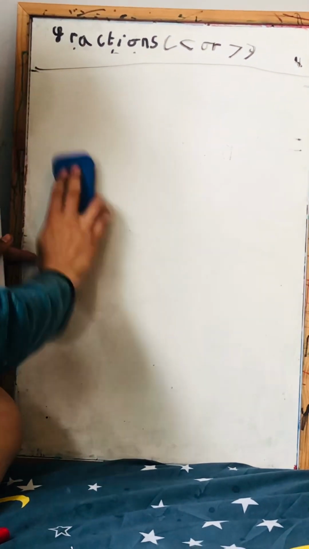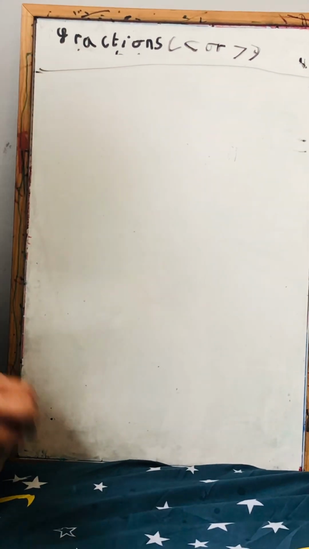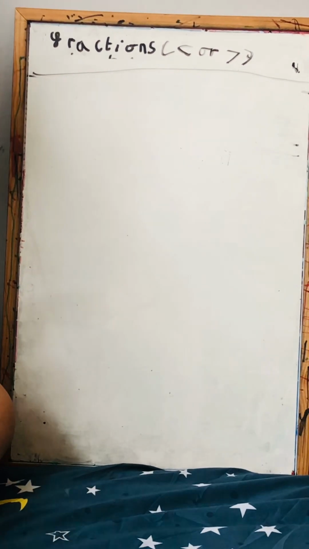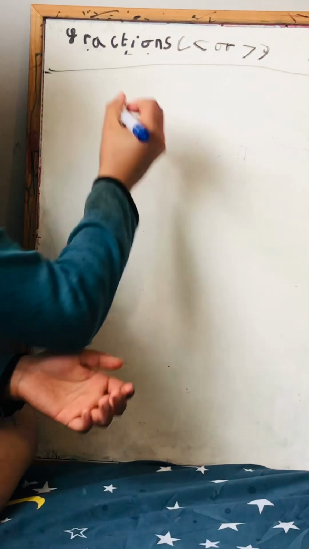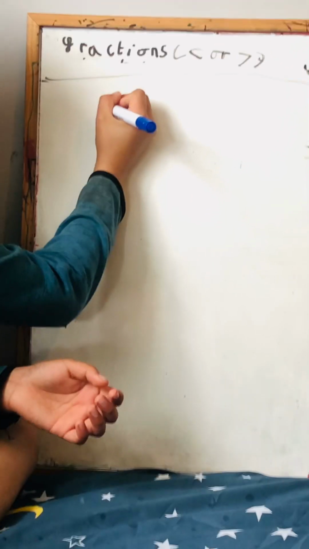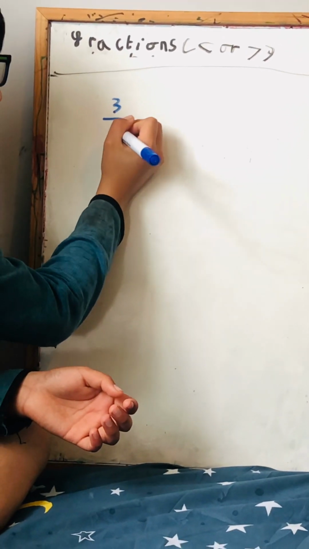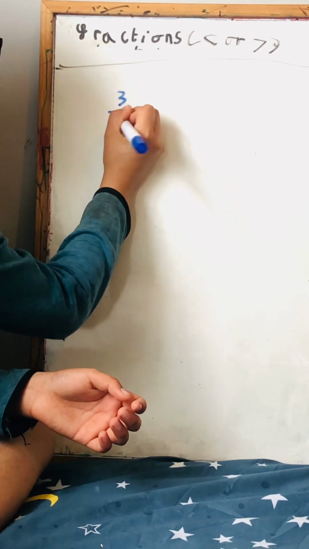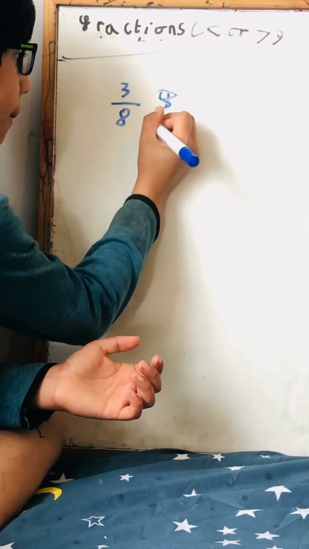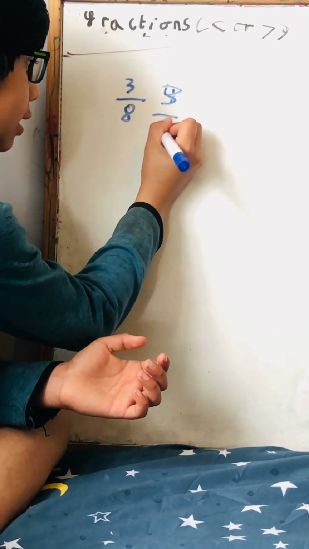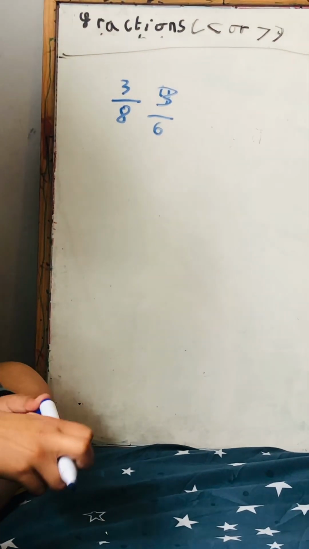Now let's move on to blue. First, I'm going to give you one where the denominator is different. So 3 by 8 and 3 by 6. Which one is bigger?